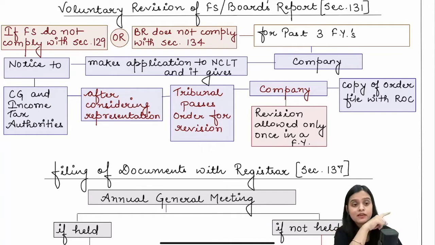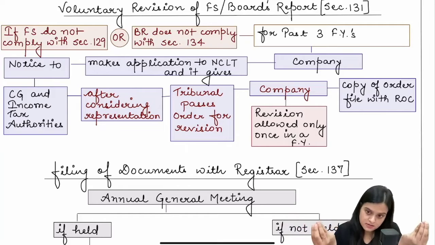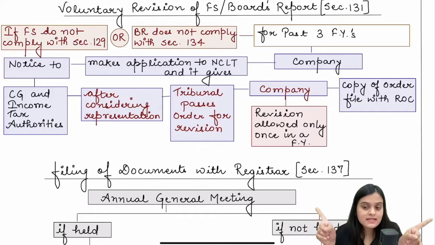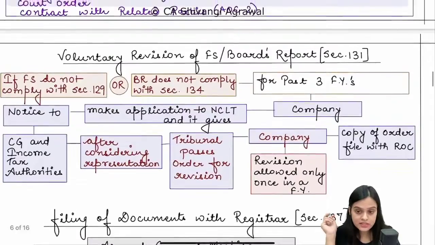Again, NCLT will give notice to the income tax authorities and the CG to seek their representation and then pass the order for revision. It is like filing a revised return, but you are given just one option to revise. So once a financial year, that is the maximum that can be done, but only on these two grounds.